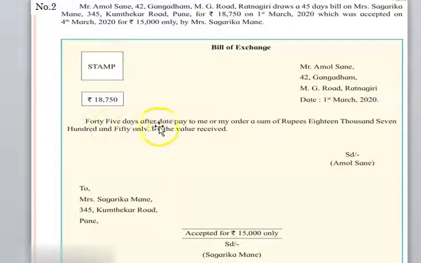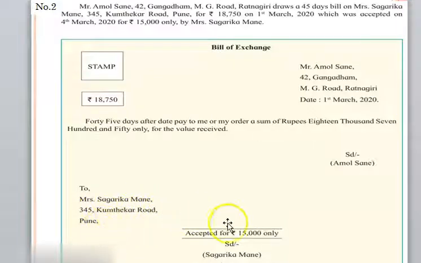So 45 days after date pay to me or my order a sum of rupees 18,750 only for the value received. This is the amount of the bill. And here too, it is going to be drawn on the drawee. So the name and address of the drawee will come over here: to Mrs. Sagarika Mane, 345 Kumtekar Road, Pune.